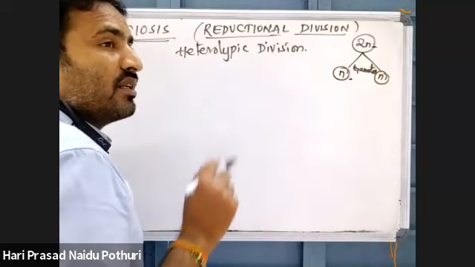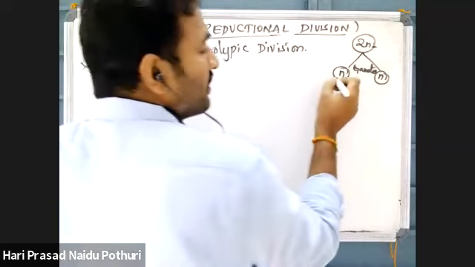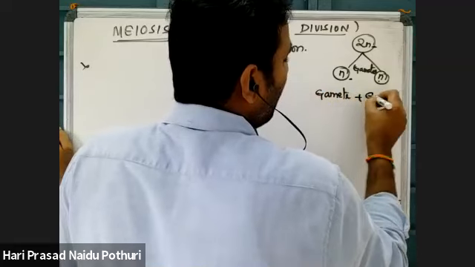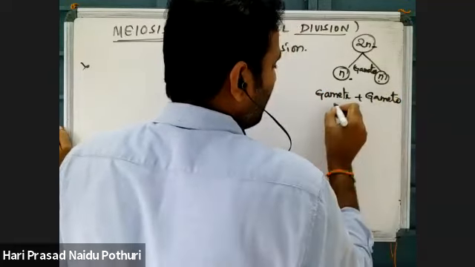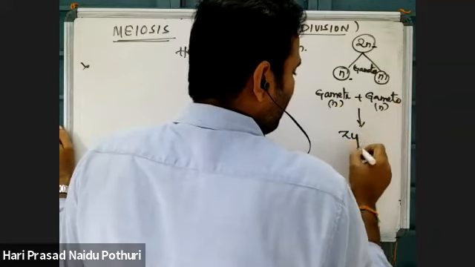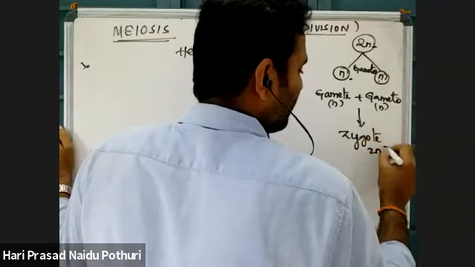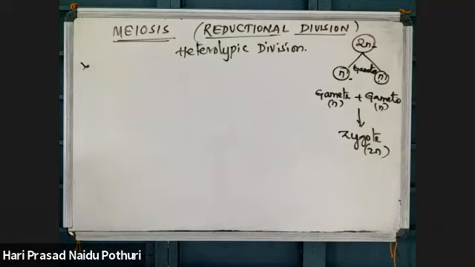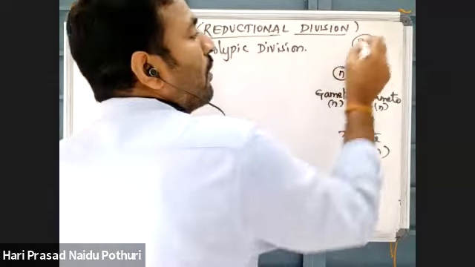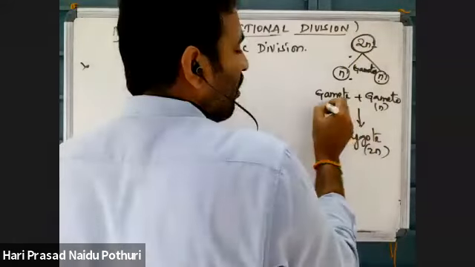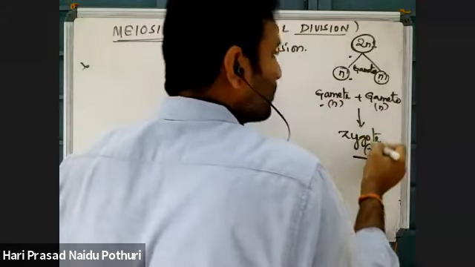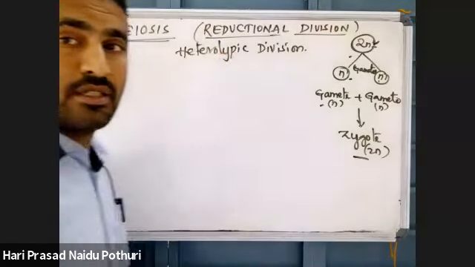Why are haploid gametes produced by meiosis? Suppose this is one gamete, this is one gamete. One gamete combines with another gamete upon fertilization. This gamete has a haploid number of chromosomes, this gamete has a haploid number of chromosomes. Finally, a zygote will be formed. That zygote has a diploid number of chromosomes. So, by meiosis, the ploidy of the parents is decreased to half in gametes. Then gametes fuse together and form a zygote that restores the original ploidy of the parents.